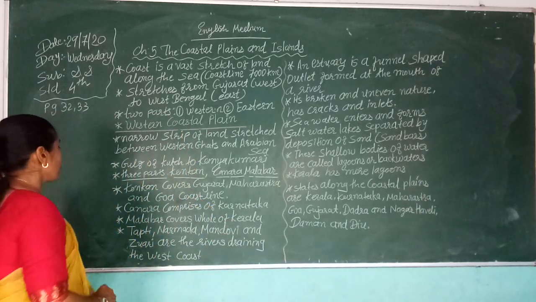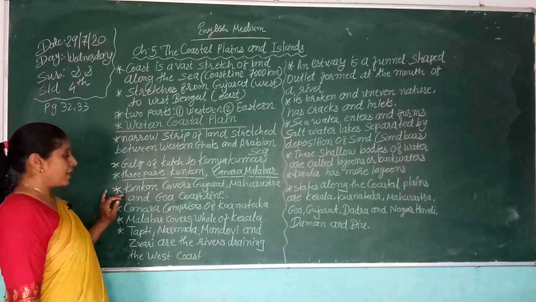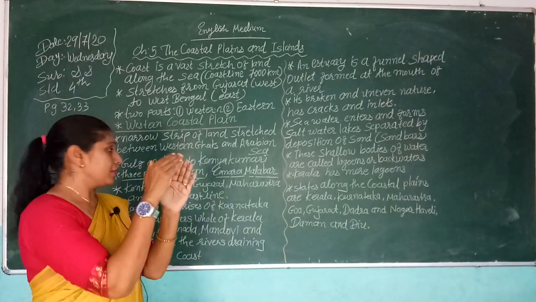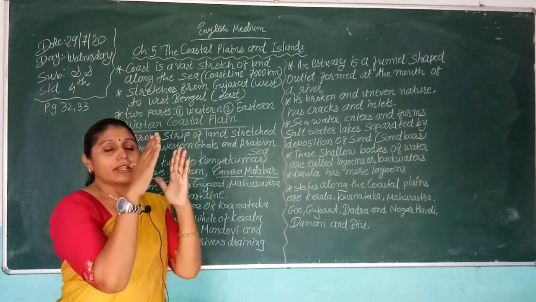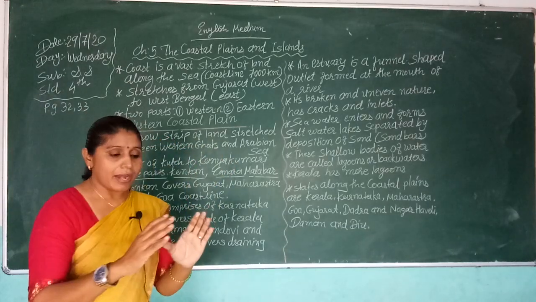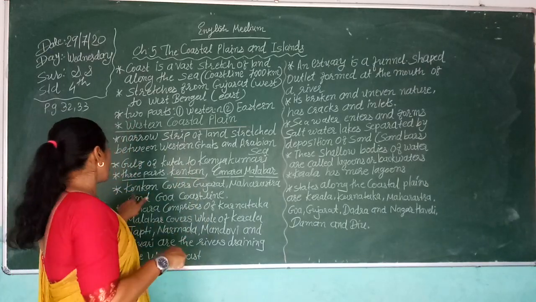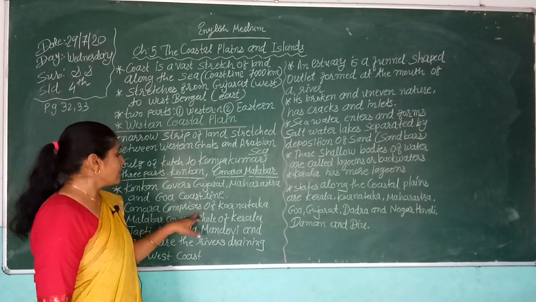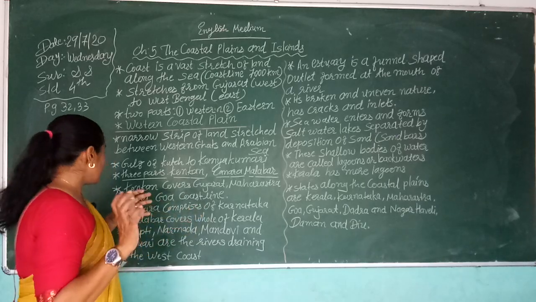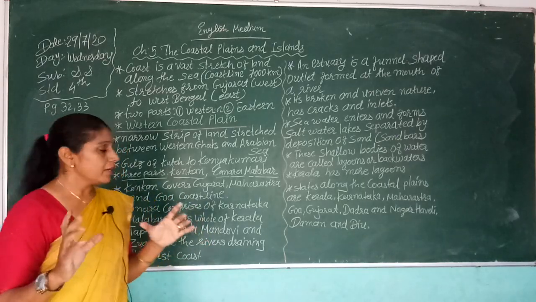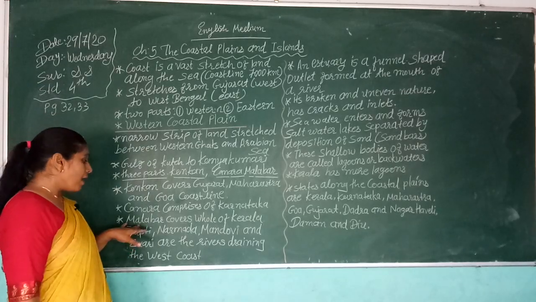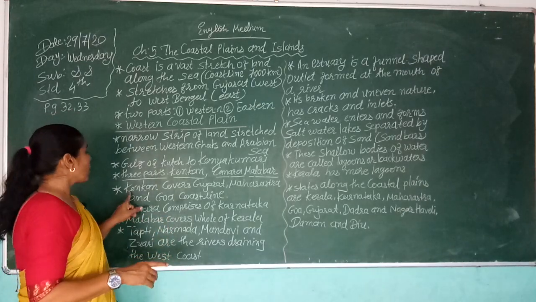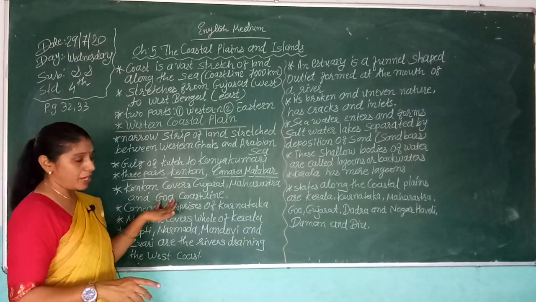Now the first, Konkan. The Konkan area covers the Gujarat, Maharashtra, and Goa coastline.